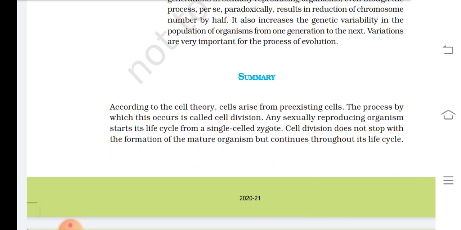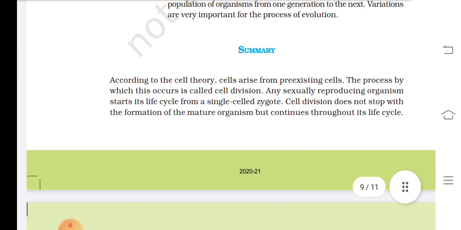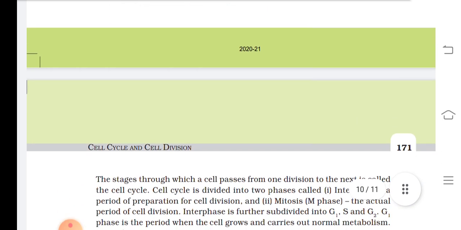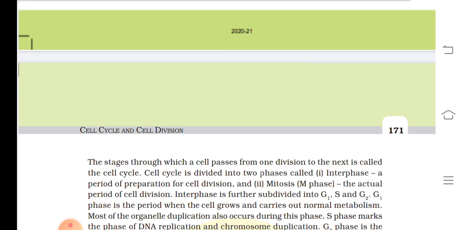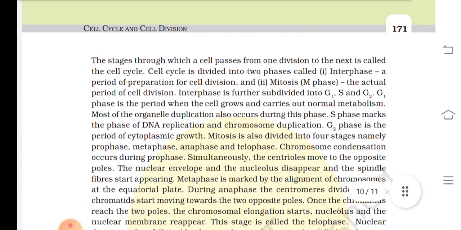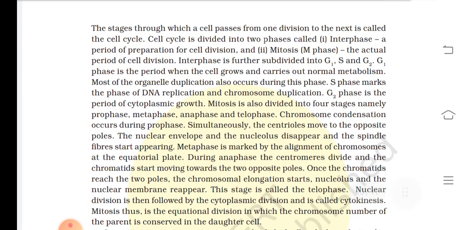According to the cell theory, cells arise from pre-existing cells. The process by which this occurs is called cell division. Any sexually reproducing organism starts its life cycle from a single cell, the zygote. Cell division does not stop with the formation of the mature organism but continues throughout its life cycle. The stages through which a cell passes from one division to the next is called the cell cycle.